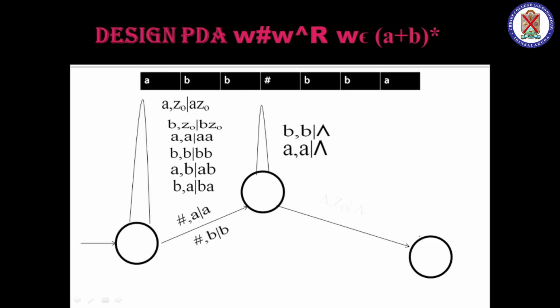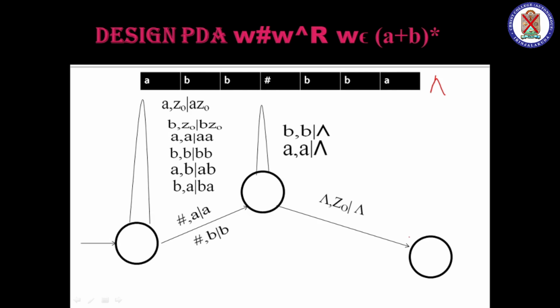That is said here, that is, epsilon is coming, Z0 on the top of the stack, I make it what? Epsilon, this is what, empty stack PDA. So that's all about the concept of W hash W reverse.